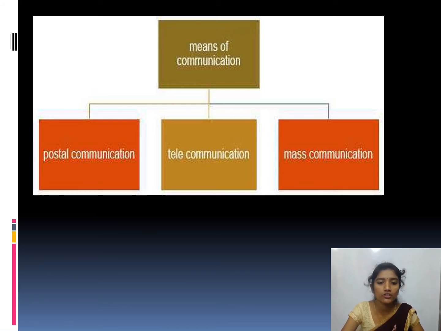In the means of communication, there are three types of communication we can see. One is postal communication, one is telecommunication, and another one is mass communication.